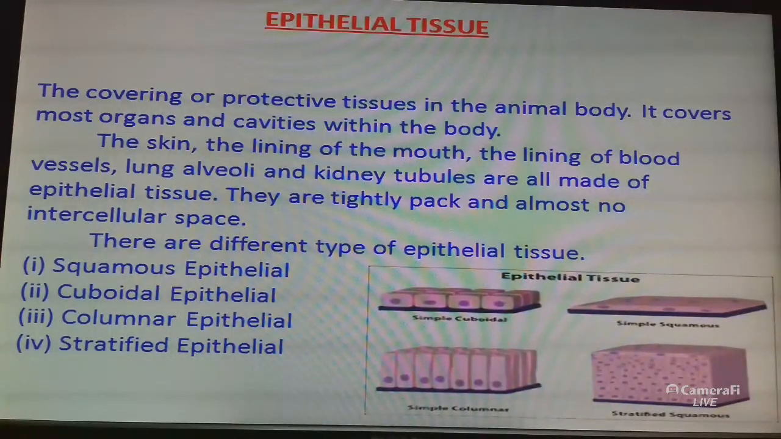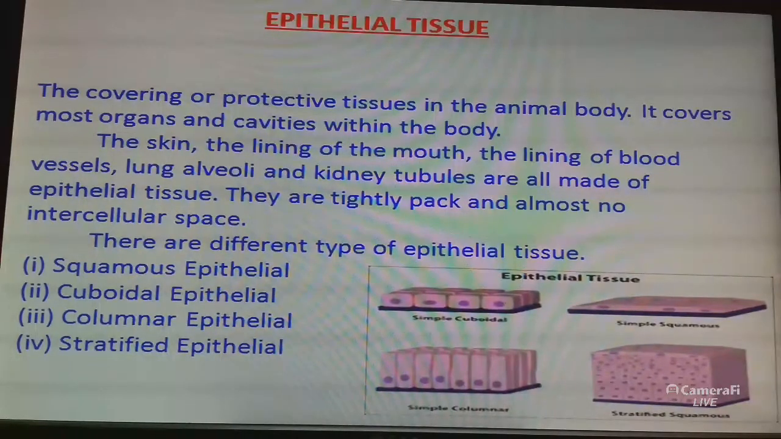It also forms a barrier to keep different body systems separate. The skin, the lining of the mouth, the lining of blood vessels, lungs, alveoli and kidney tubules are all made up of epithelial tissue. And these cells are tightly packed and form a continuous sheet.